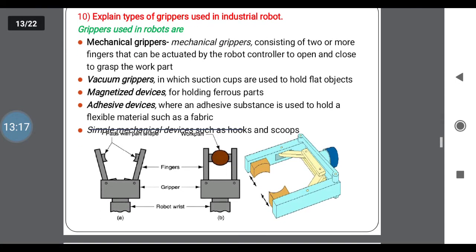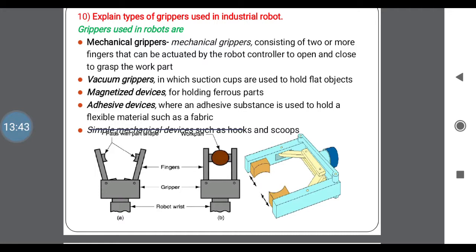See in the diagram you see the fingers, gripper, and robot wrist. In the first sketch here you are using two pads with a plain shape. The second one is a work part. When you place the work part, these fingers are used to hold it, the same as how you hold a device in your fingers. The same configuration or application we are using in mechanical grippers to hold the work part.